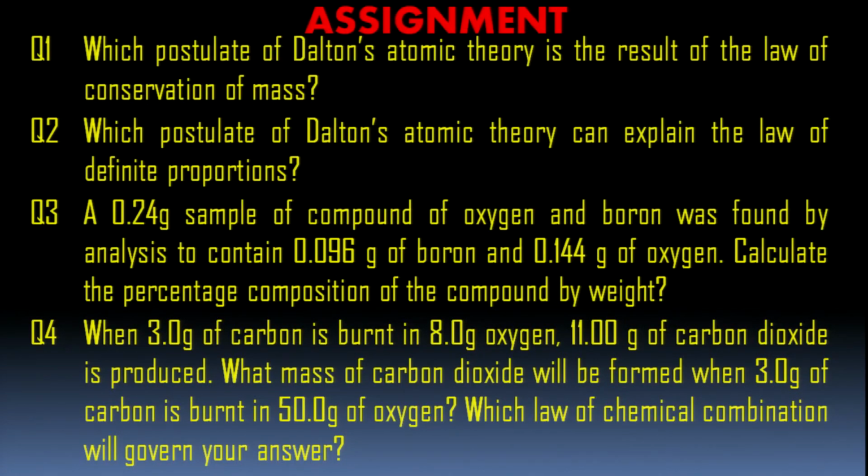Okay, that is a fixed part, fixed composition. Here also, 3 grams of carbon burnt in 50 grams of oxygen is given. But you know, children, 3 grams of carbon can burn with only 8 grams of oxygen to give carbon dioxide. So here also it will give 11 grams of carbon dioxide and remaining 42 grams of oxygen will remain as such. I think, children, you can do this very well.